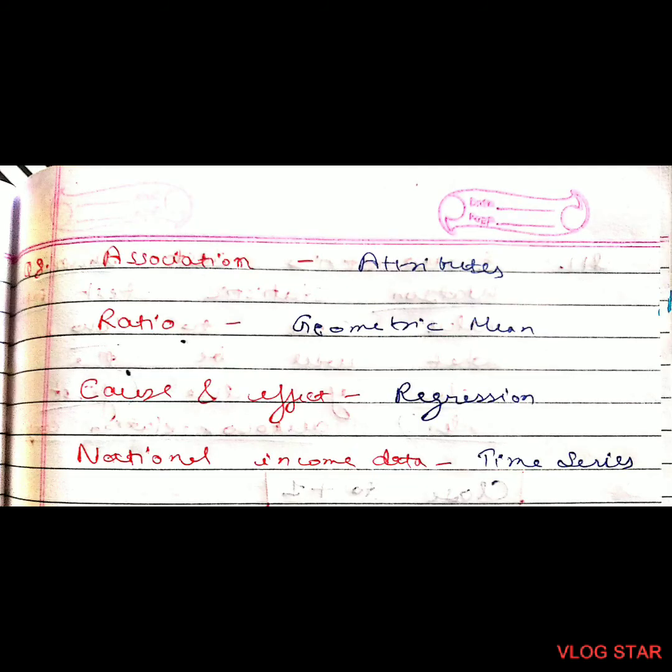Question number 8. Match the following. Association, attributes, ratio, geometric mean, cause and effect, regression, national income data, time series. Repeating again, association, attributes, ratio, geometric mean, cause and effect, regression, and national income data, time series.